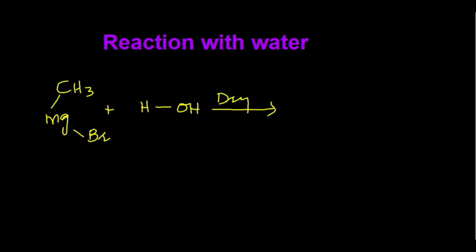Methyl magnesium bromide, methyl magnesium bromide, and here we have water molecule HOH. Reaction is proceeded in the presence of dry ether. Right students, we make the charges. Water is a polar molecule, partial negative charge on hydroxyl group while partial positive charge on hydrogen atom. This is the alkyl group of Grignard's reagent, has partial negative charge while magnesium has positive charge on it.